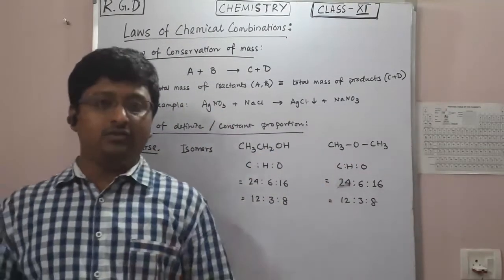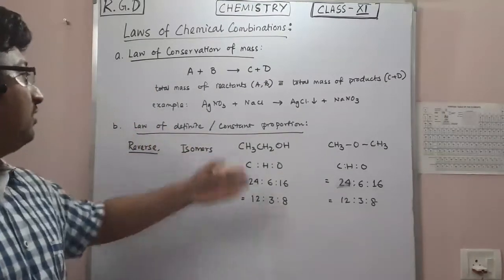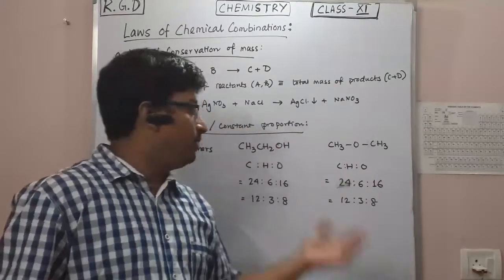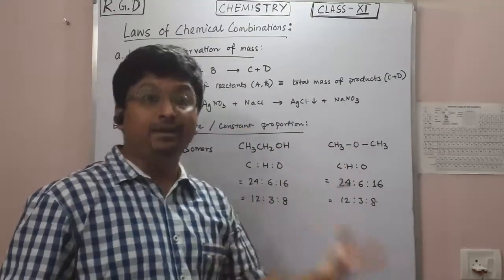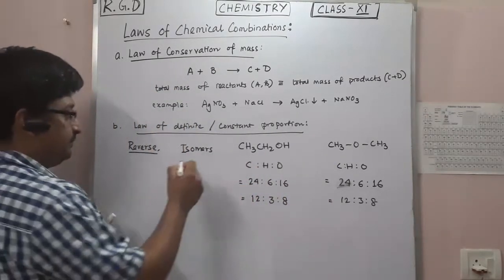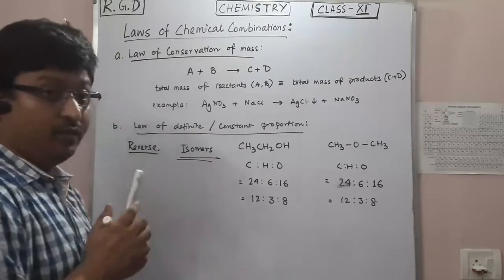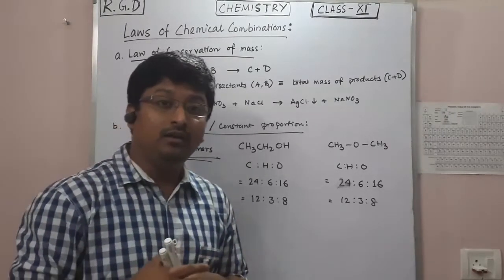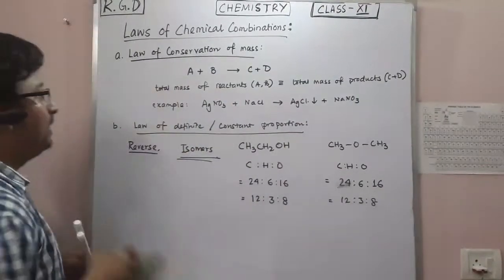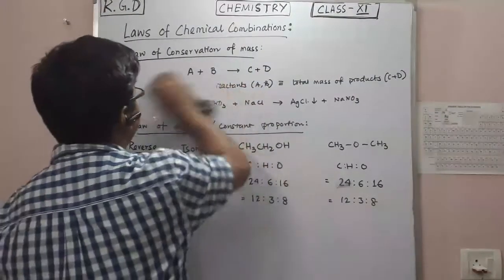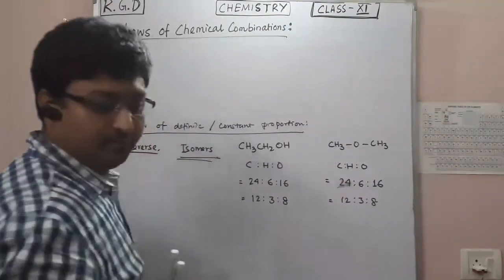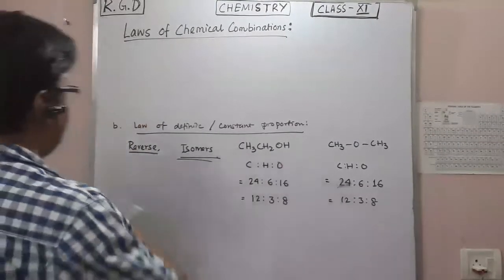So this is the converse statement of the law of definite or constant proportion. That is, your ratios may be the same, but your targeted compounds may be different. And it is applicable for the concept of isomers. So there are several cases where you will find a limitation of this statement. Let me give you an example of the limitation.